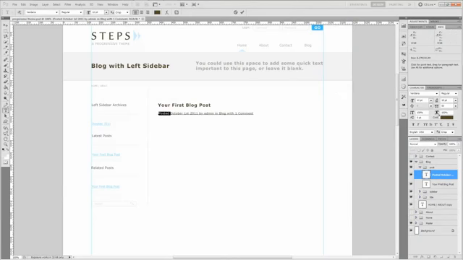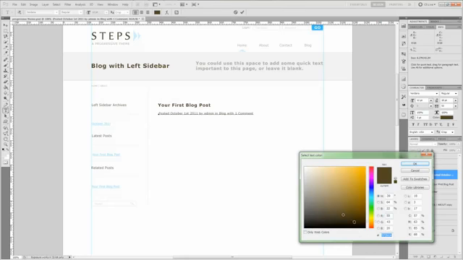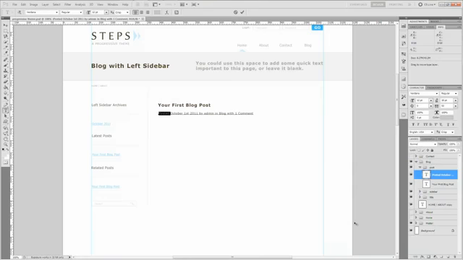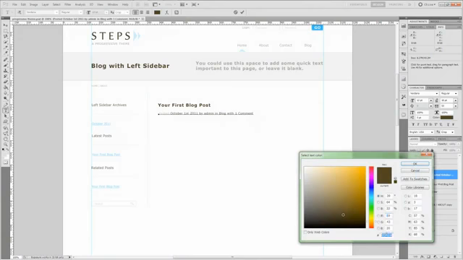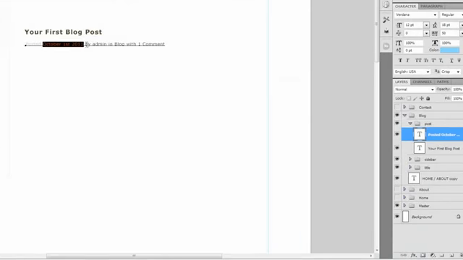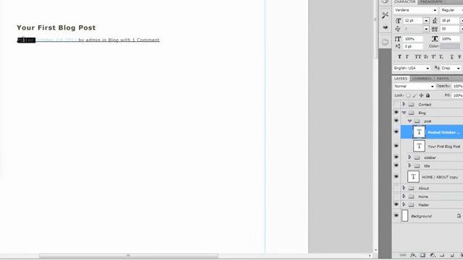We're going to change the color of the non-link portion to B6B6B6. Alright, and then October 1st, 2011 is going to be a link, so we'll change that to 6DD2FB. Alright, and let's just go ahead and do it for the rest.